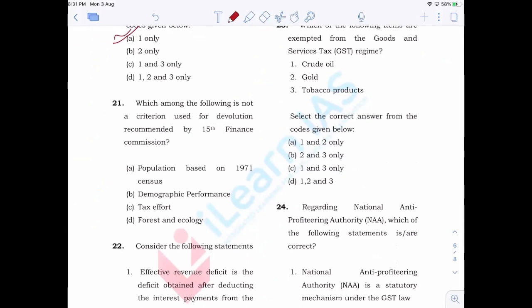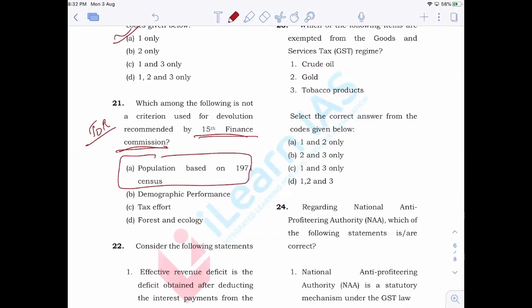Now, next, which among the following is not a criterion used for devolution recommended by 15th Finance Commission? 15th Finance Commission is very important. Their terms of reference is out, and you have to actually refer to the terms of reference. You have to also understand the various components that will be used for calculating the devolution among the states. Now here, if you have read about this in the newspaper, there was a lot of issue based on the population aspect.